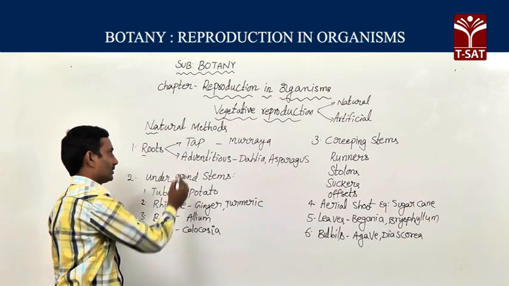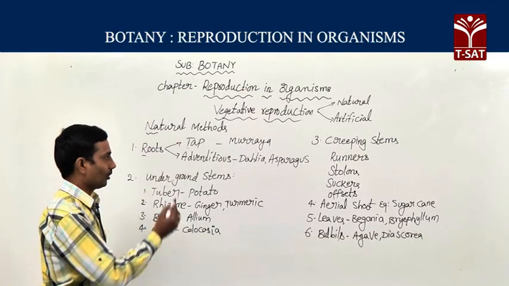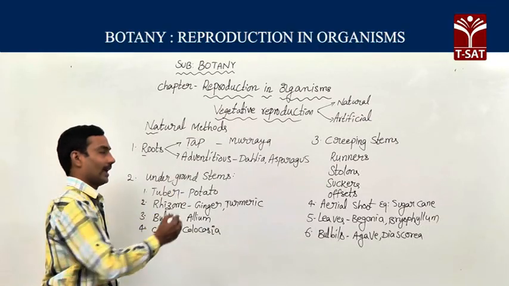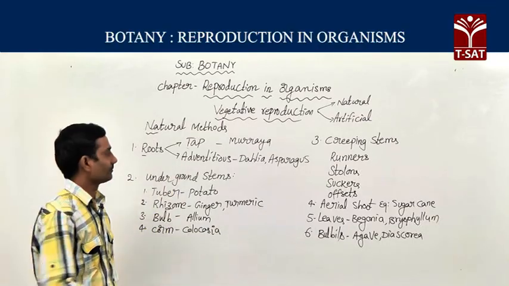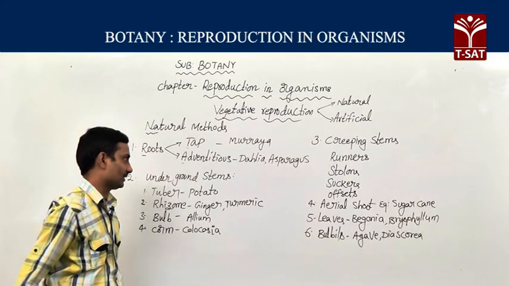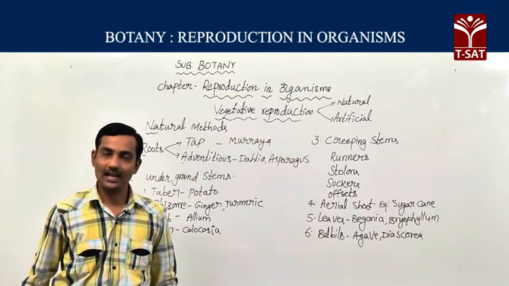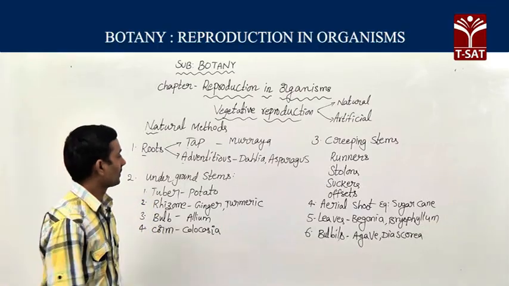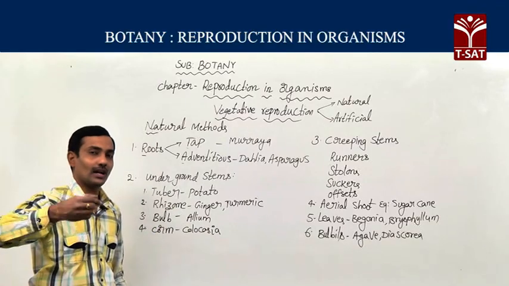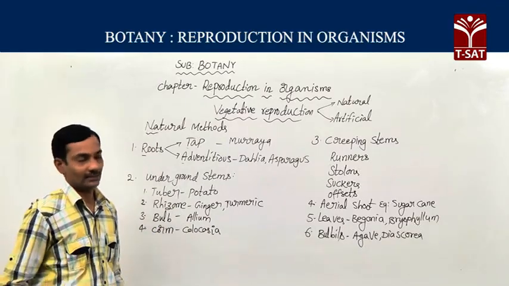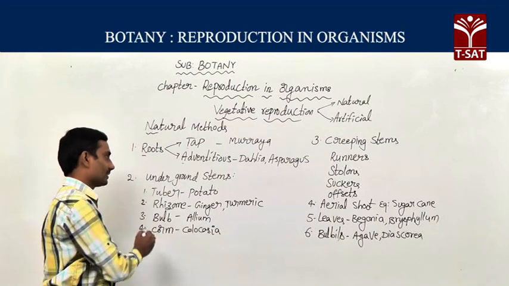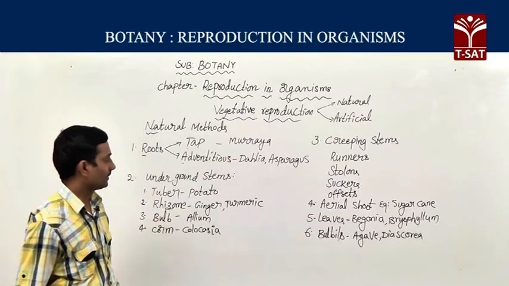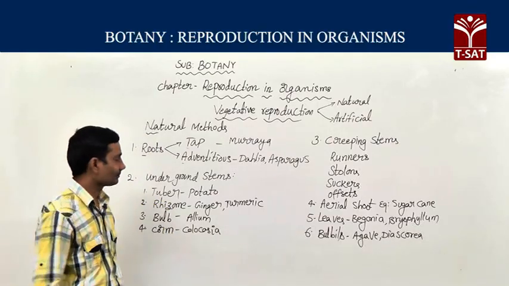So taproots, especially in the Murraya plant, that is curry leaf, new plants develop from the taproot. In a few plants like dahlia, asparagus, Ipomoea, that is sweet potato, adventitious roots also produce new plants. Underground stems also have the ability to produce new plants by the vegetative propagation method.